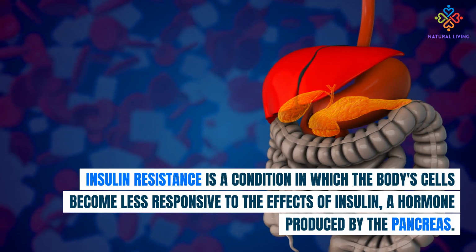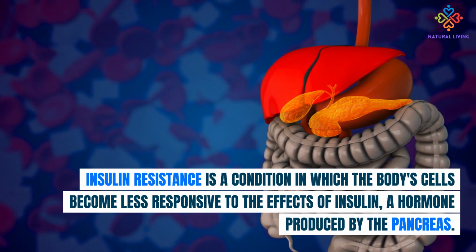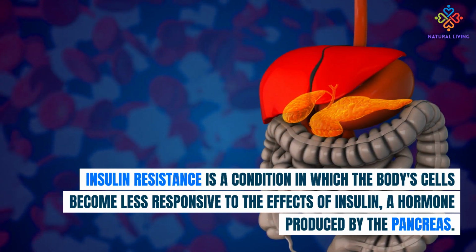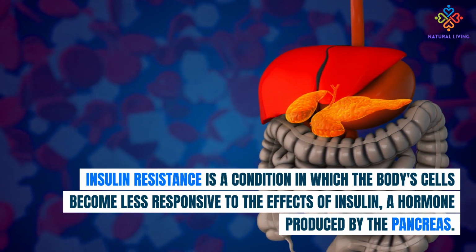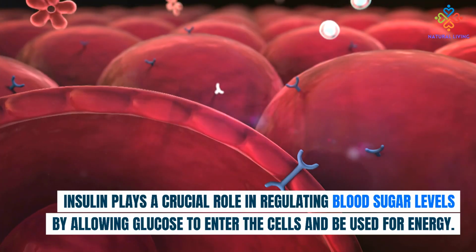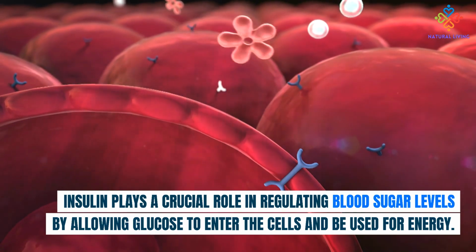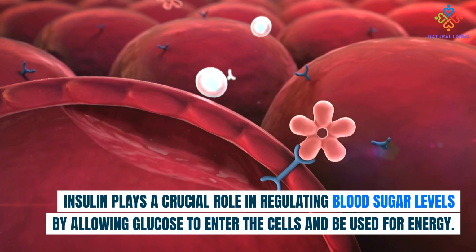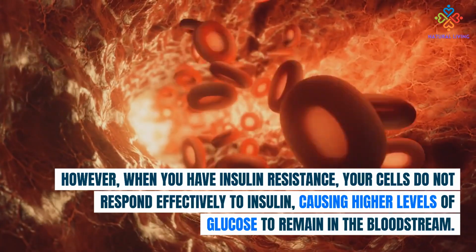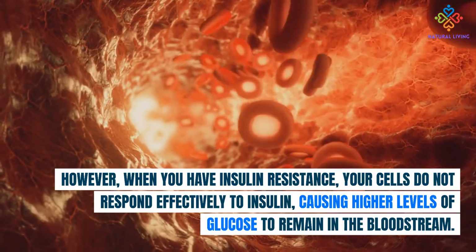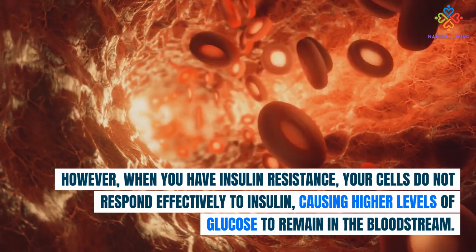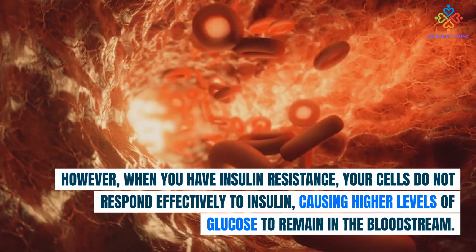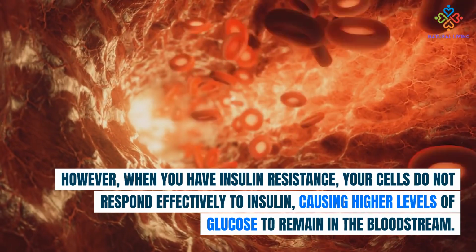Insulin resistance is a condition in which the body's cells become less responsive to the effects of insulin, a hormone produced by the pancreas. Insulin plays a crucial role in regulating blood sugar levels by allowing glucose to enter the cells and be used for energy. However, when you have insulin resistance, your cells do not respond effectively to insulin, causing higher levels of glucose to remain in the bloodstream.